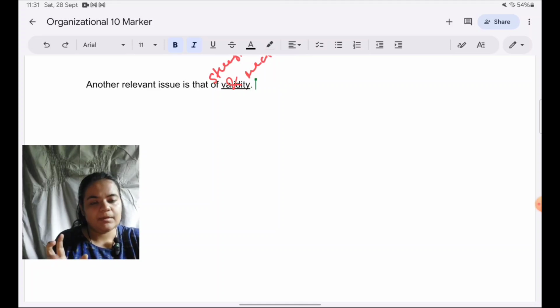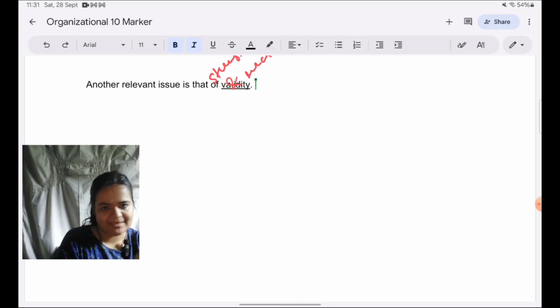Now, if we think about Maslow's theory, within that there is the Sydney study, and that is found to be a very valid study because it has brought about a valid means for measurement of Maslow's theory.